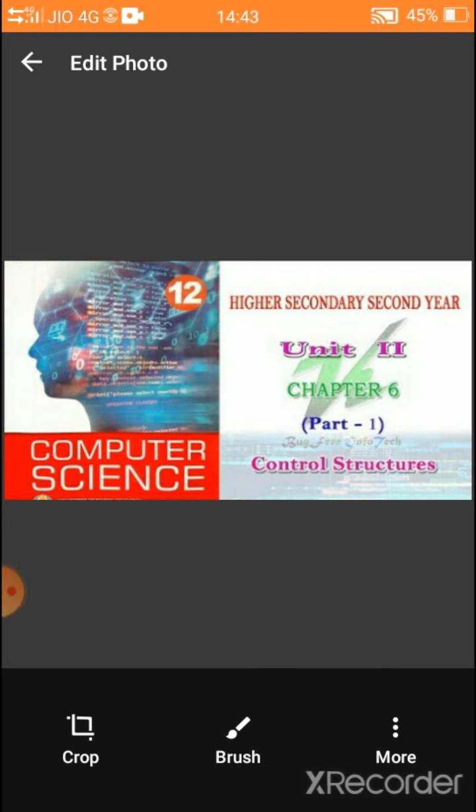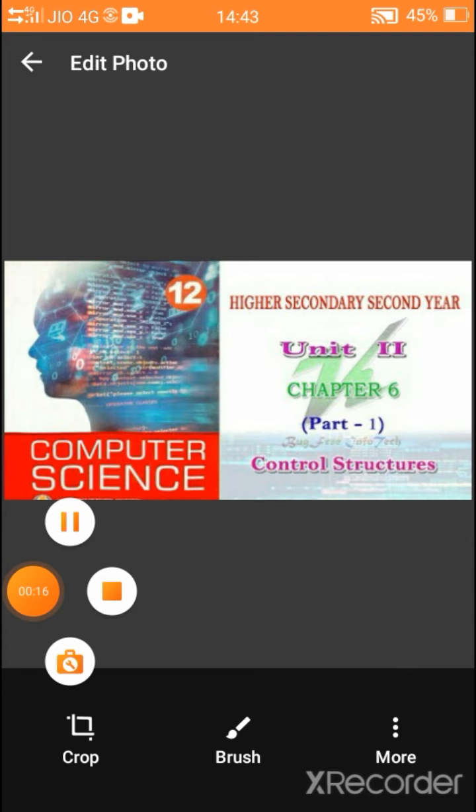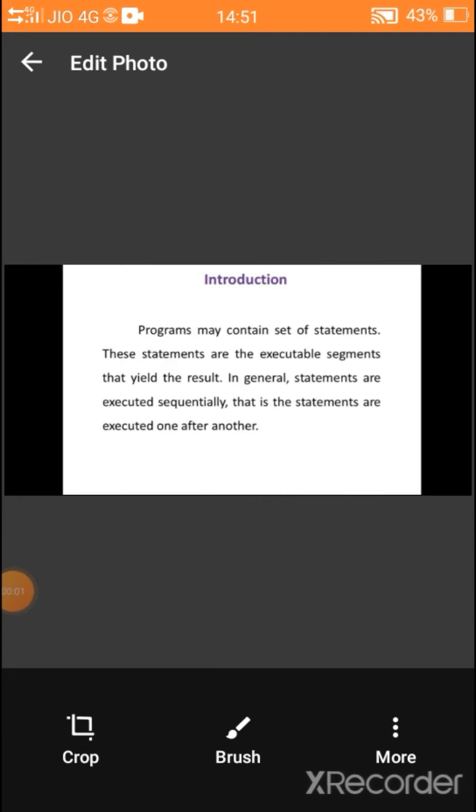Have you heard the word control structure? We already learnt in C++. Let's see one by one. In the introduction, we are going to see the structure of the program. The program is also known as source code. It contains a lot of statements.